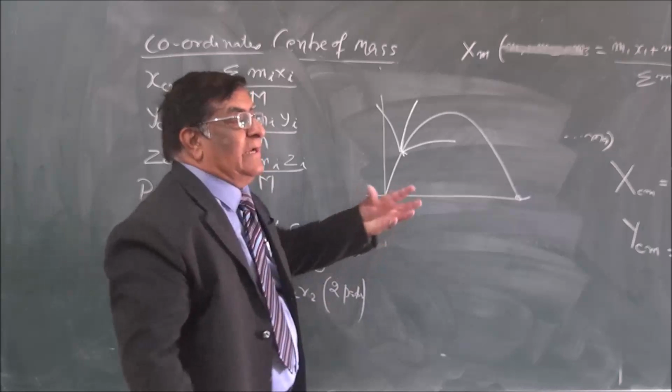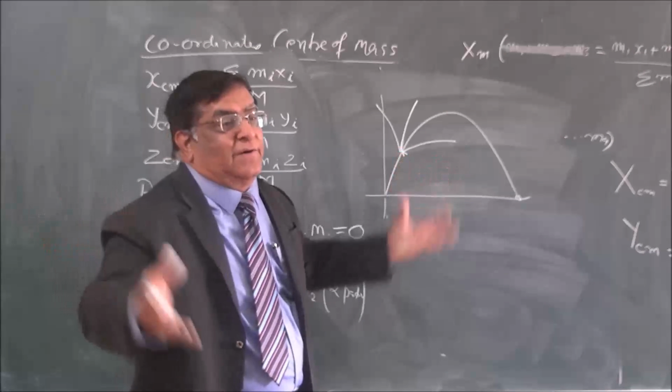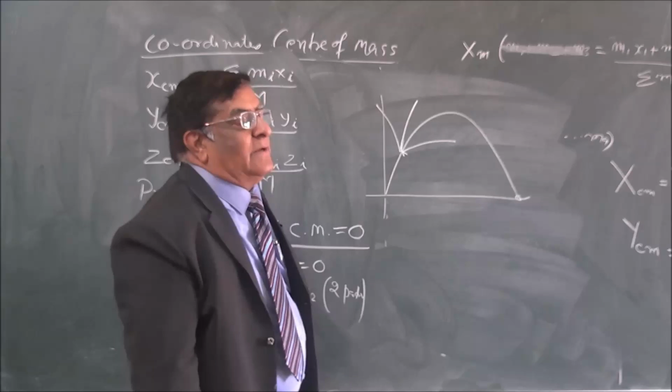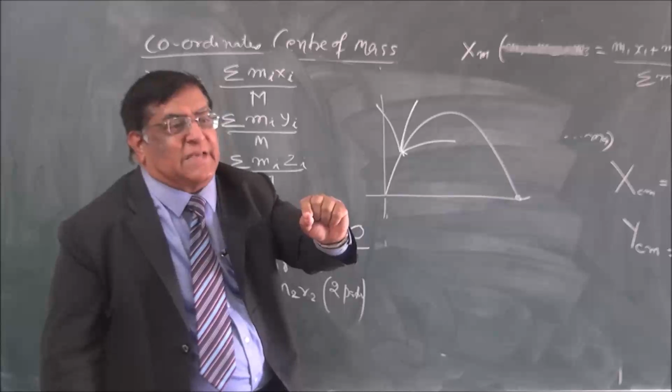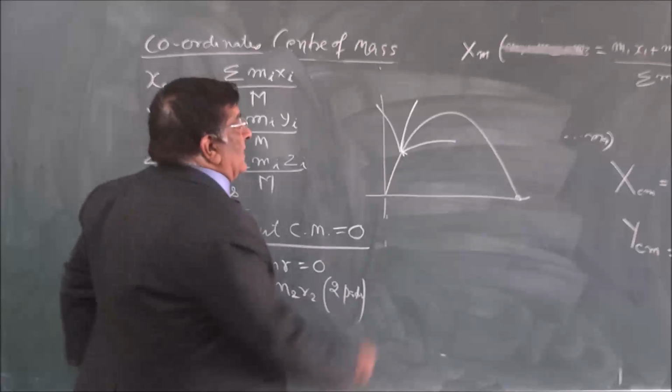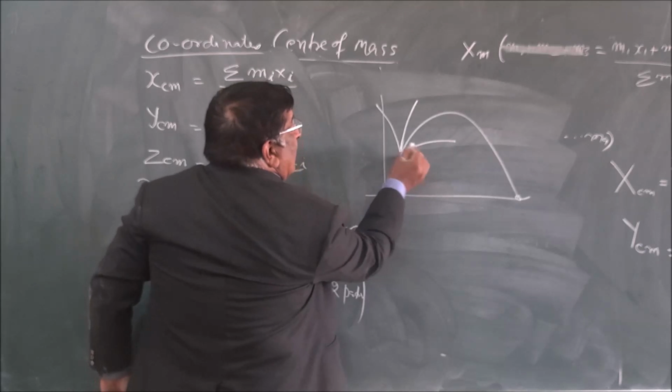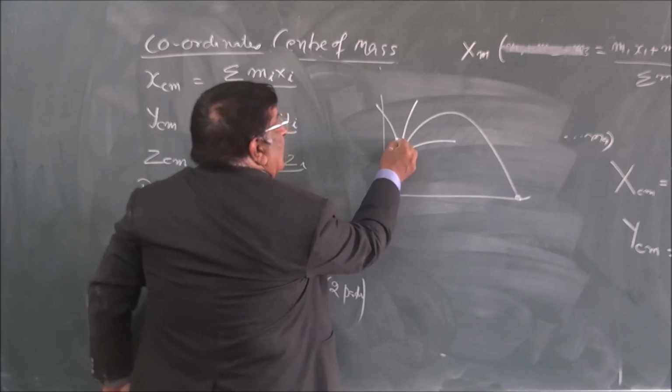In this way the particles go in different paths. Now this path is gone, but just after 1 second we locate all these particles. After 1 second it was here, it was here, it was here.